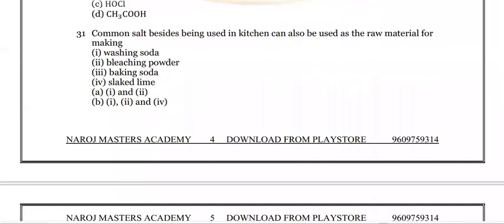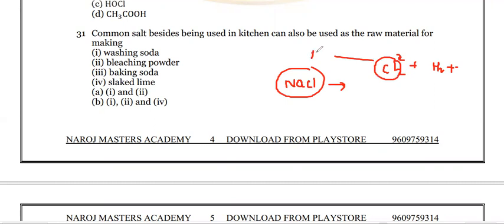Question number 31. Look at here. Common salt, besides being used in the kitchen, can also be used as a raw material for making. We know very well, we use NaCl. Is it right? From this, we have obtained chlorine gas, Cl2 gas, and hydrogen gas, and so on, from the electrolysis process of NaCl with water. So the chlorine gas is used for preparation of bleaching powder.